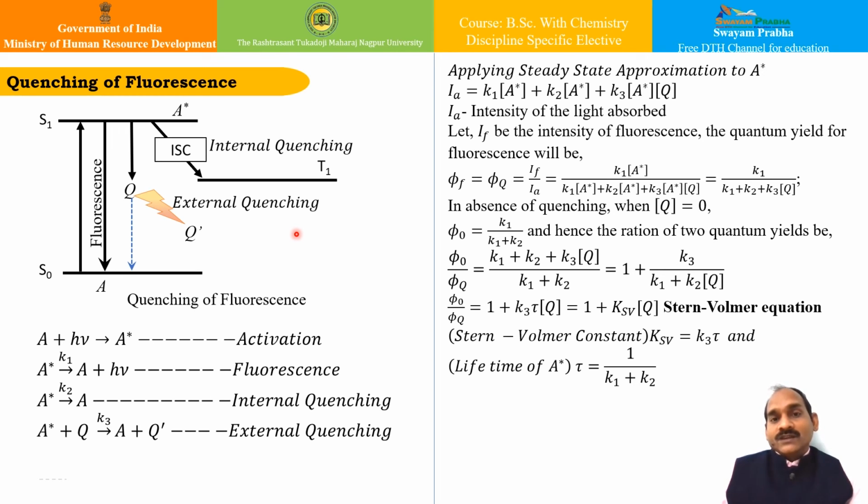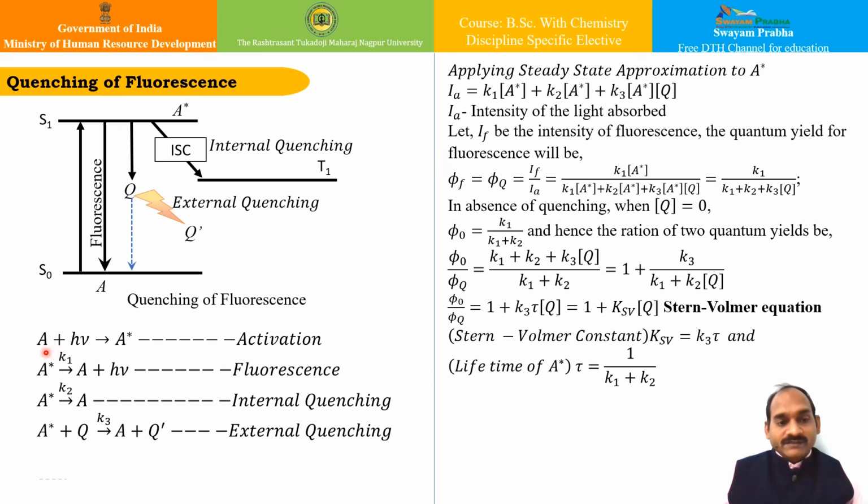Apart from internal quenching, this quenching which results in the presence of externally added species like Q, where this Q actually takes up all the energy of this molecule, and then this molecule goes to some other state, that is Q dash, and the phenomenon through which it occurs is known as external quenching, isn't it? And the mechanism is like this.